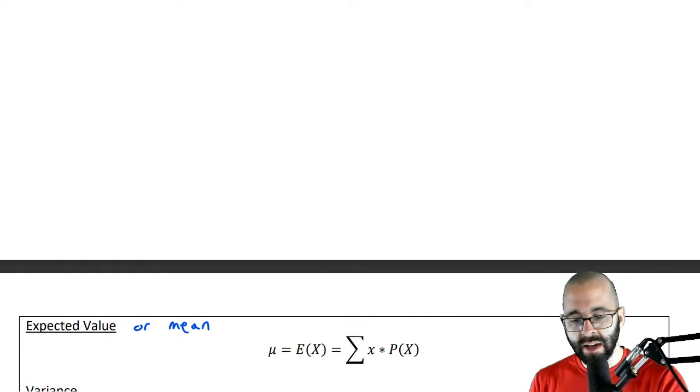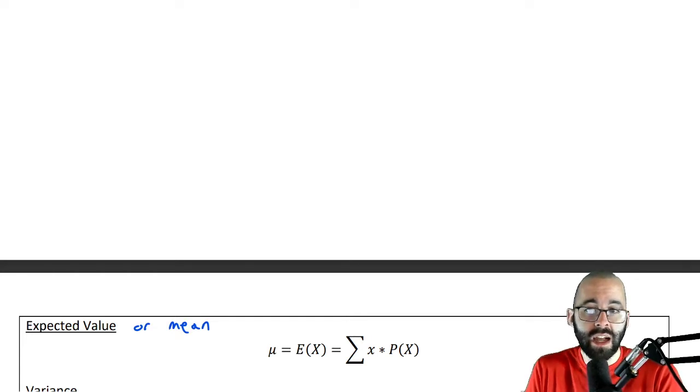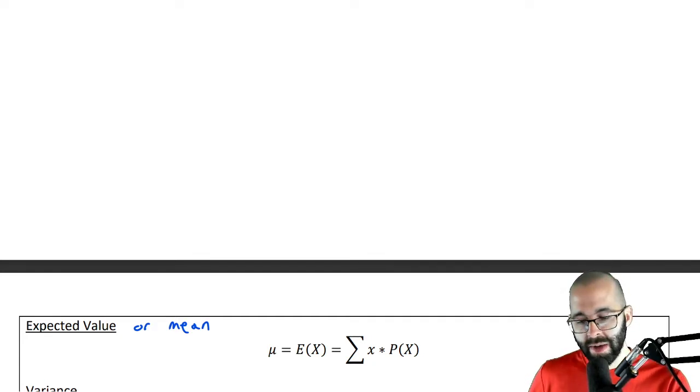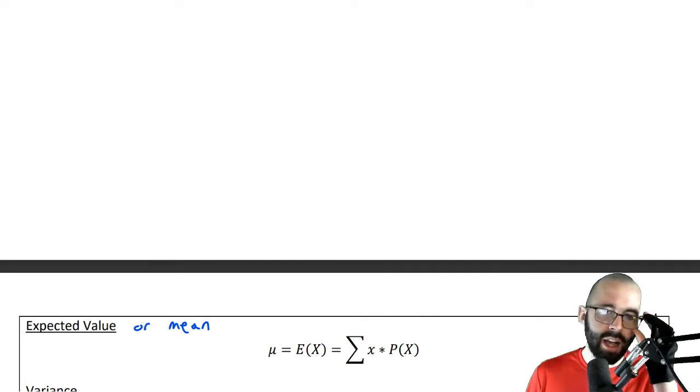And again, this right here represents the population mean. Sometimes we'll look at empirical means or sample means, X bars. But here, we're just going to worry about population means for now. Although in this case, this really would be more of a sample mean, but I don't want to split hairs.